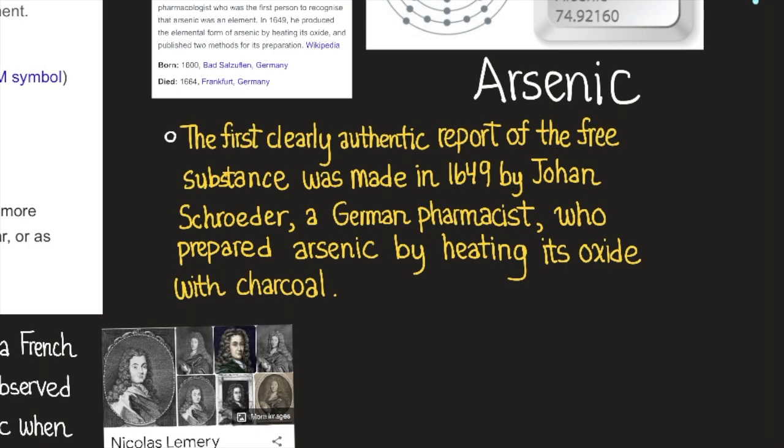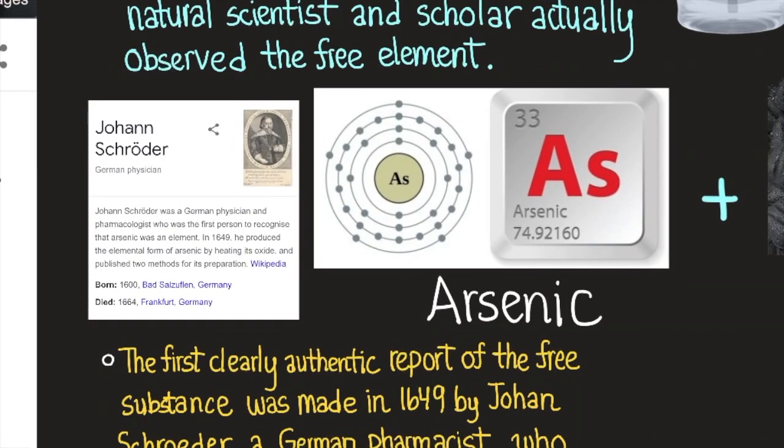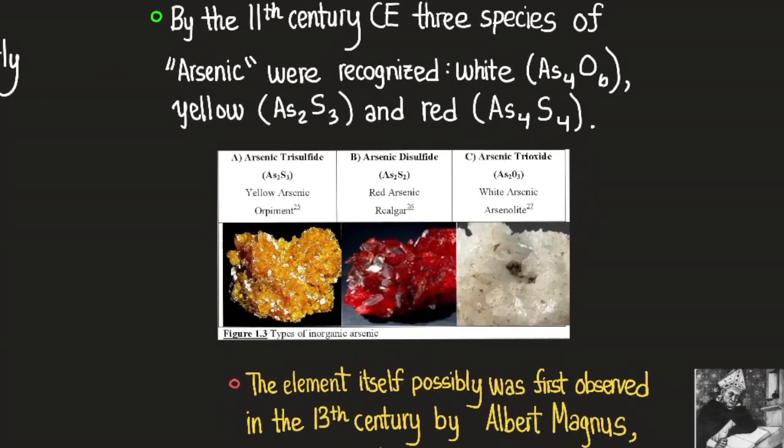So the first clearly authentic report of the free substance was made in 1649 by Johann Schroeder, a German pharmacist who prepared arsenic by heating its oxide with charcoal. And again, charcoal is carbon, and the oxide of arsenic can be anything bound with arsenic, such as sulfur or oxygen. So by the 11th century CE, 3 species of arsenic were recognized: white, As4O6; yellow, As2S3; and red, As4S4.